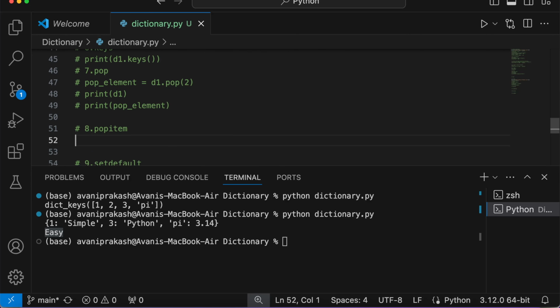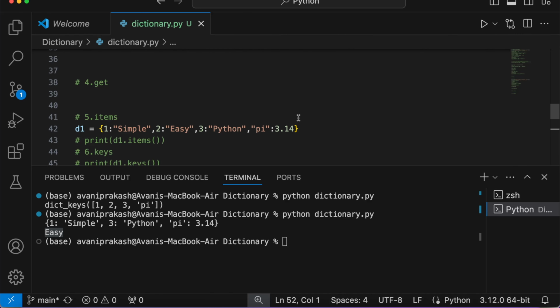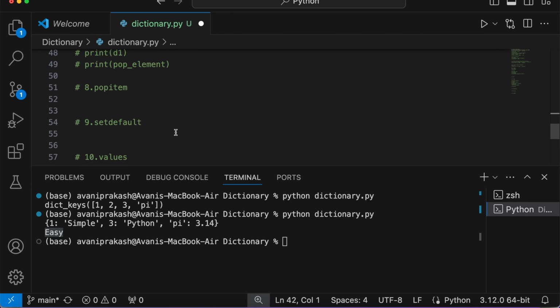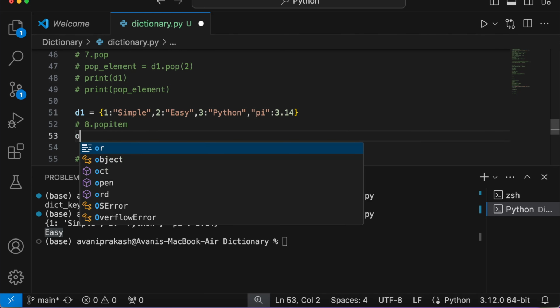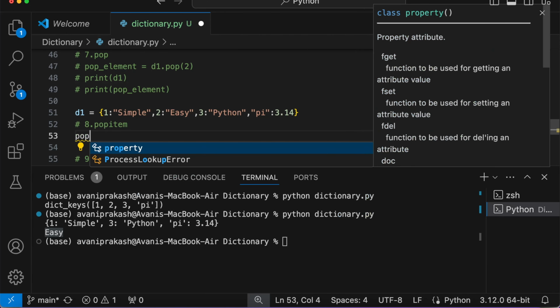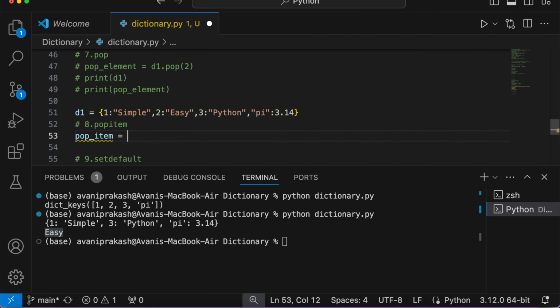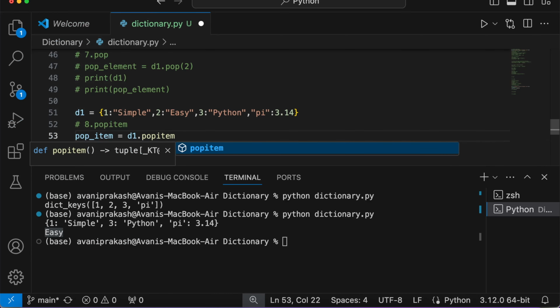popitem is very much like pop. The only difference is that with pop you can remove any key-value pair that you wish, but popitem is going to remove and return the last one. Let me bring this dictionary from here, and I'm going to keep it over here. I'm going to define a variable called pop_item equal to d1.popitem.